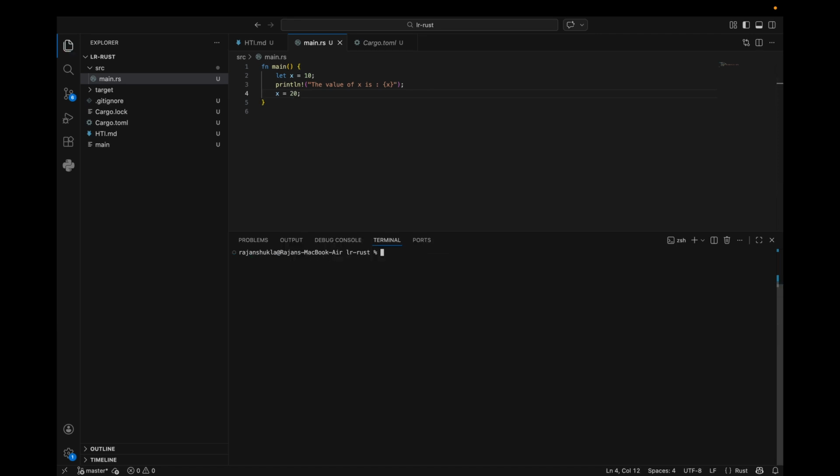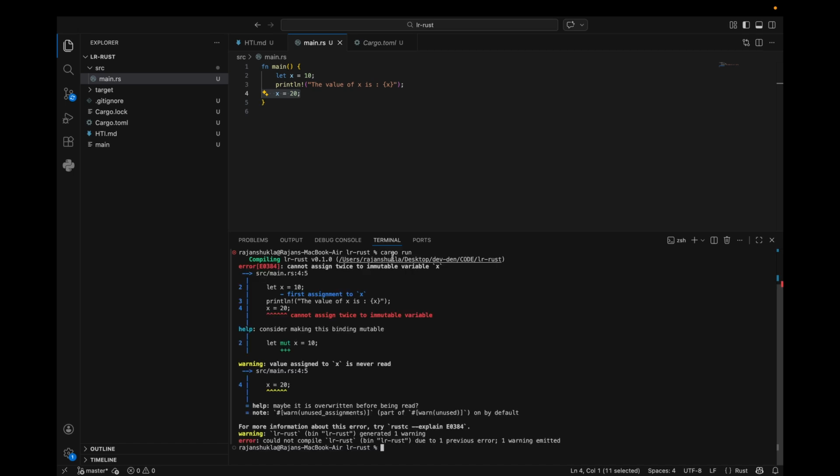What do you think will happen? So I just told you that by default it is immutable. Does something come to your mind about what is going to happen over here? If you are guessing that we are going to get an error, then let's see that error. Yes, we are getting an error.